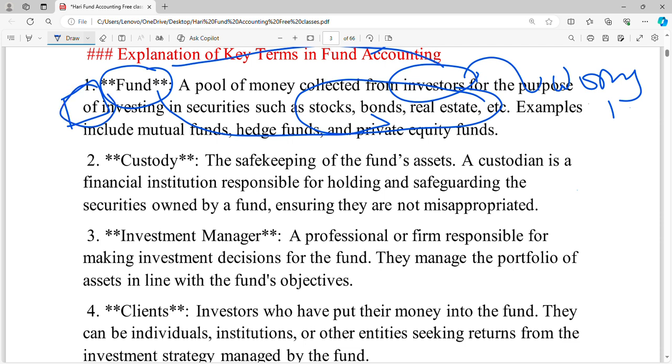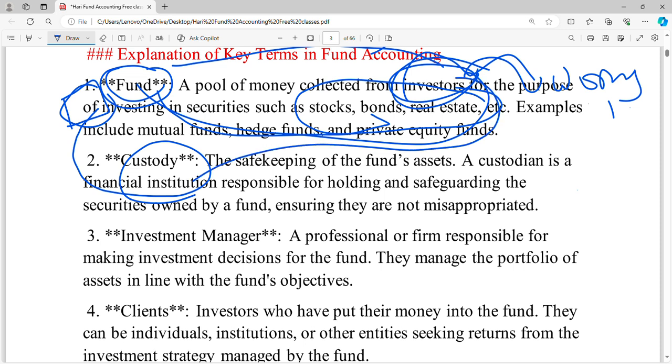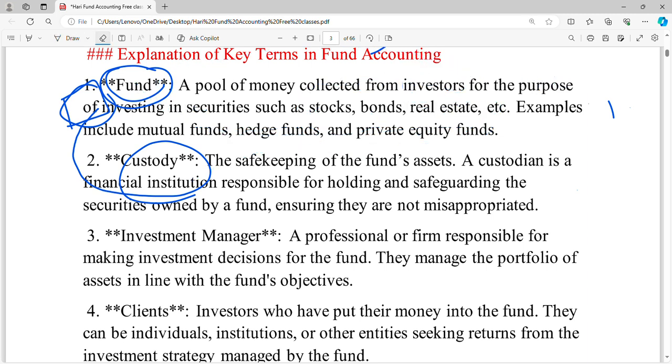That type of fear will be there for these investors. So when the securities are kept in these custody houses, the investors can rely on the fund house and on the custodians, and they will invest more, because ultimately these assets, though purchased by the fund, are owned by these investors. They rely only on the third party, who is the custodian. It is like putting gold in a bank locker.